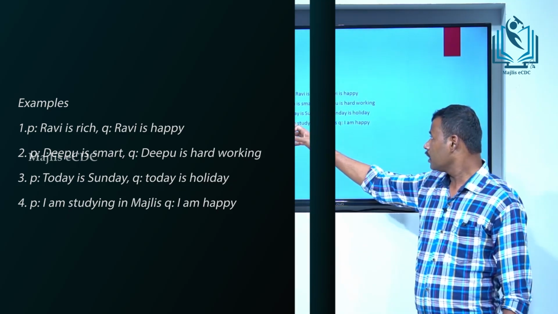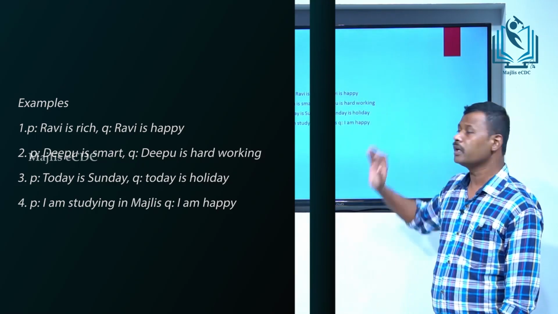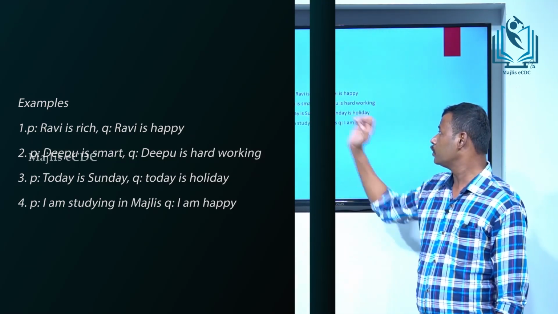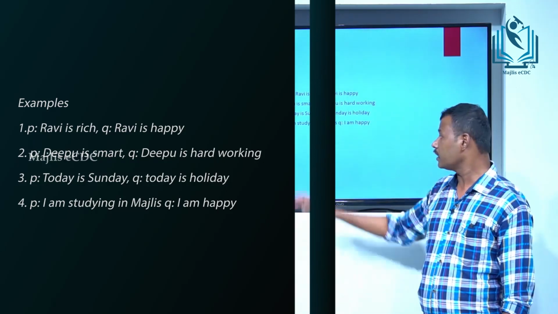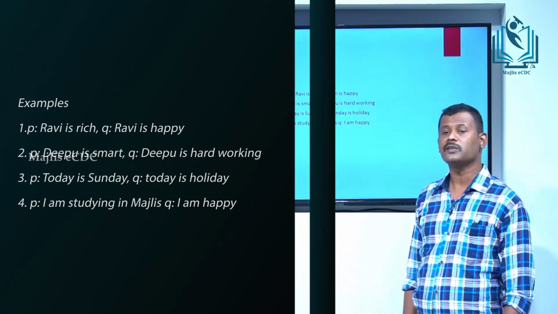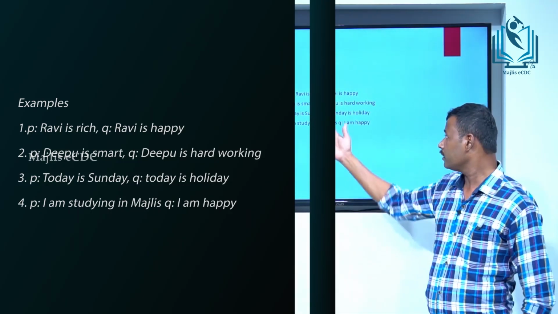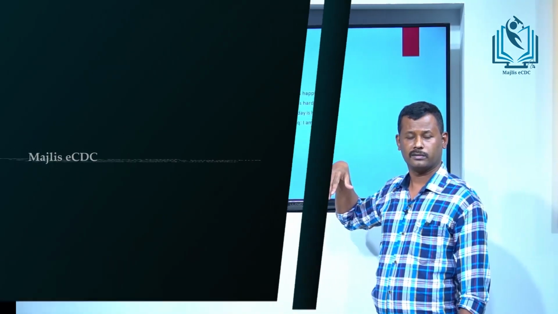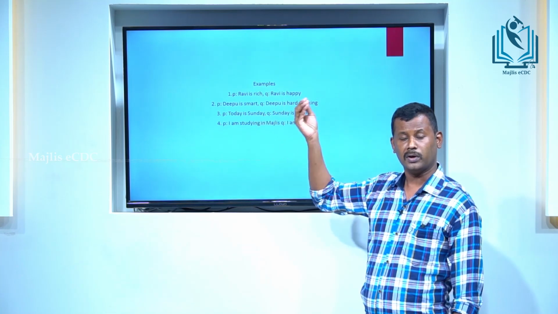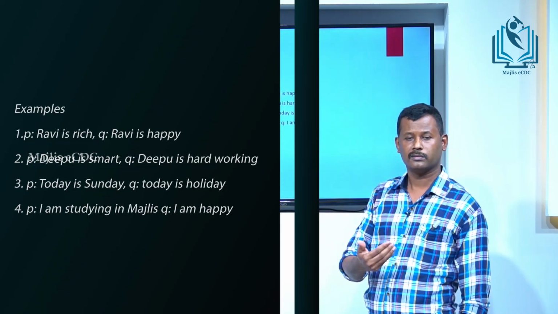Third example. Consider P, today is Sunday. Its negation is, today is not Sunday. Q, Sunday is holiday. Its negation is, Sunday is not holiday. We say contrapositive. Contrapositive means if P implies Q, then not Q implies not P. That is the contrapositive.